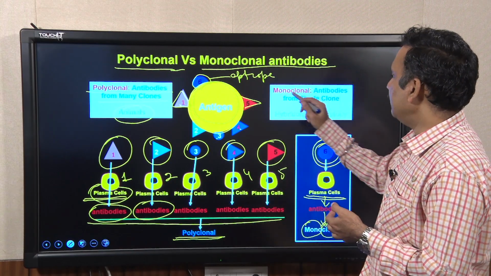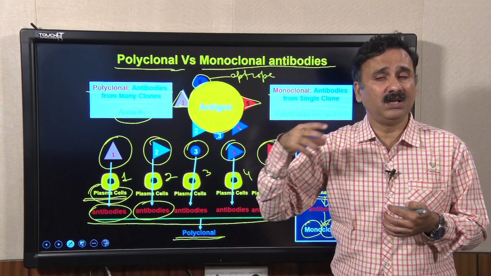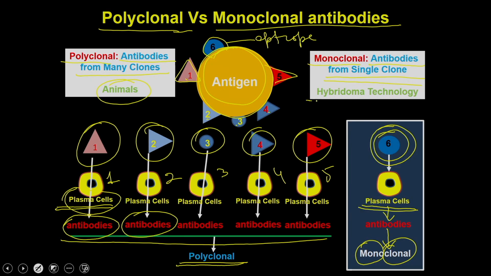Compared to that, the monoclonal antibody means the antibodies from a single clone. You cannot do that naturally, because there is no way to ask the body to select only a single clone and start producing the antibodies. It is actually done by an in vitro technique called hybridoma technology.